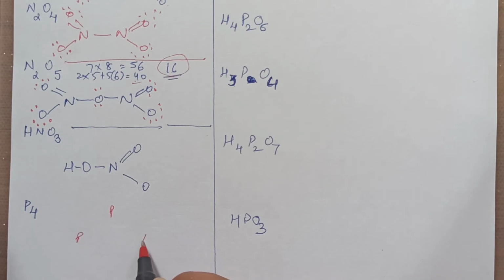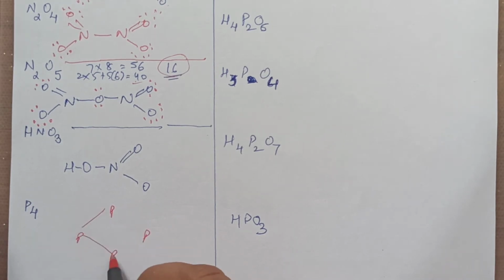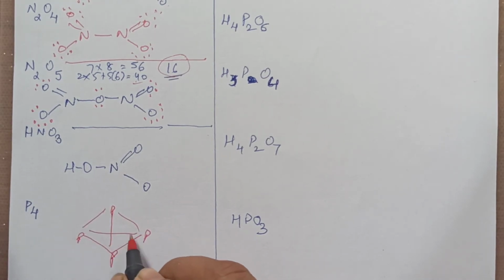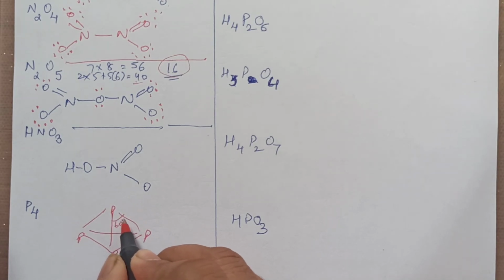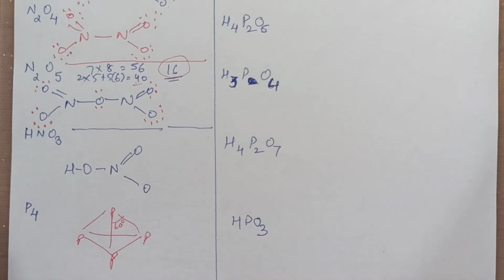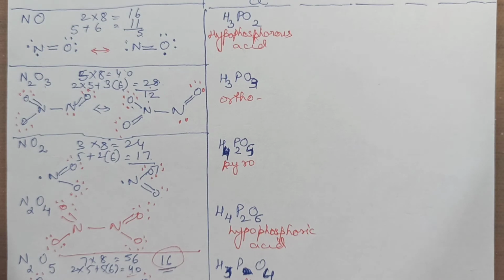Now, P4. P4, we know, children, is a tetrahedral molecule. So we will draw 4 phosphorus, right? And like this we are going to show, that is 60 degrees. Already we have discussed this in the recent questions. We'll move on to the structures of oxyacids of phosphorus.